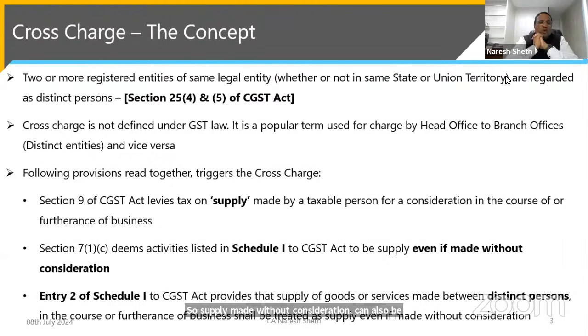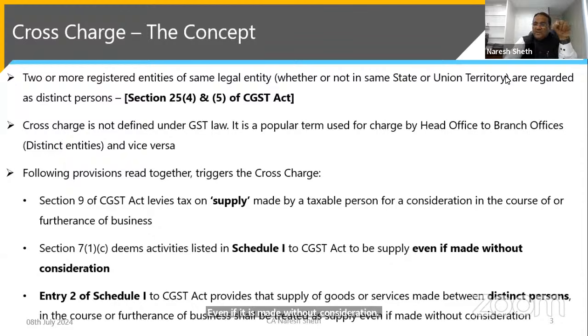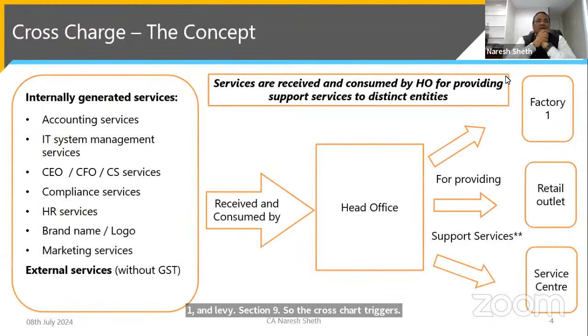And entry 2 of this schedule provides that the supply of goods or services made between distinct persons in the course or furtherance of business shall be treated as supply, even if it is made without consideration. So any transaction between two distinct persons of the same entity, even if made without consideration, will be treated as supply and is liable to tax as per entry 2 of Schedule 1, read with Section 7(1) and levy Section 9. So the cross charge triggers because it is presumed that HO,